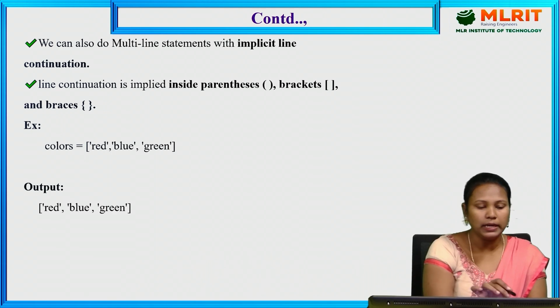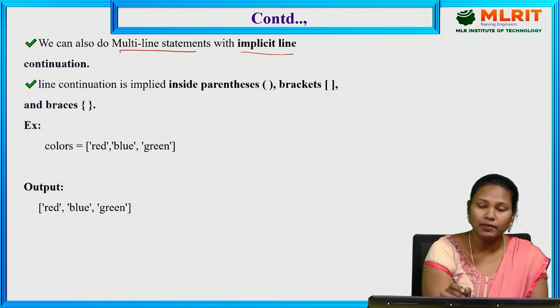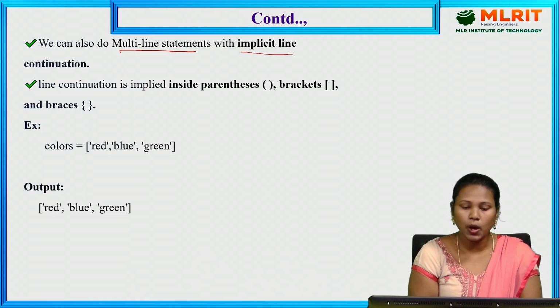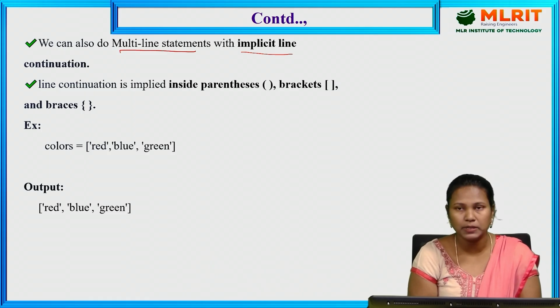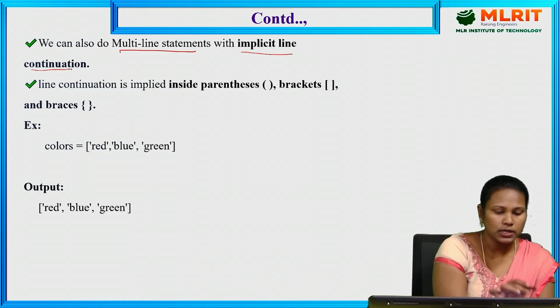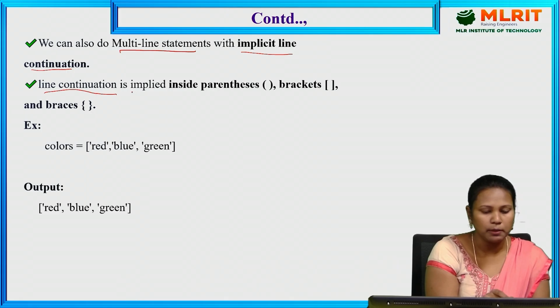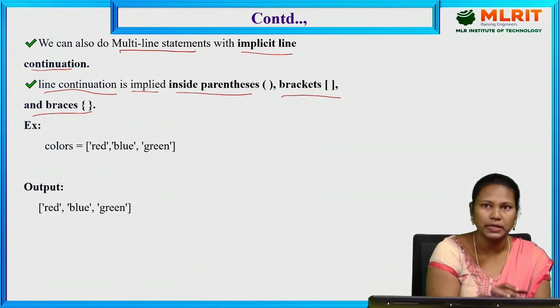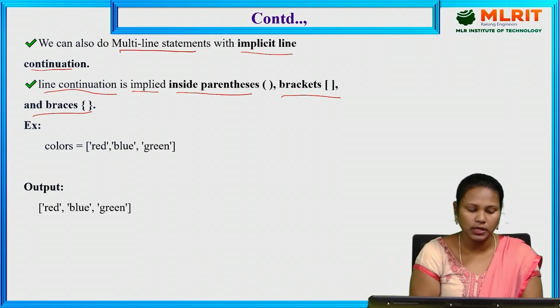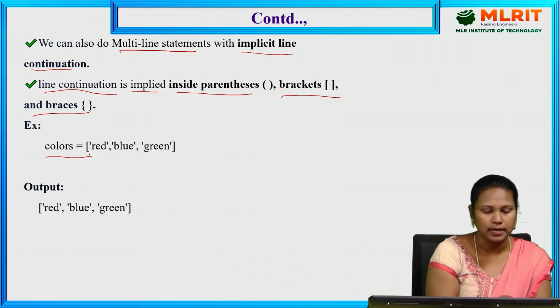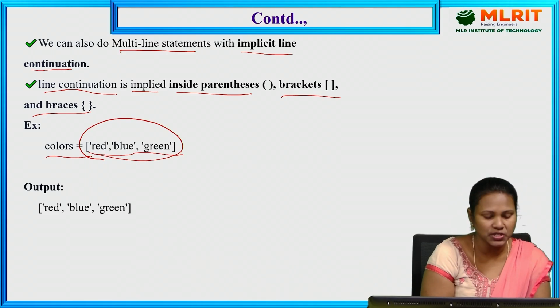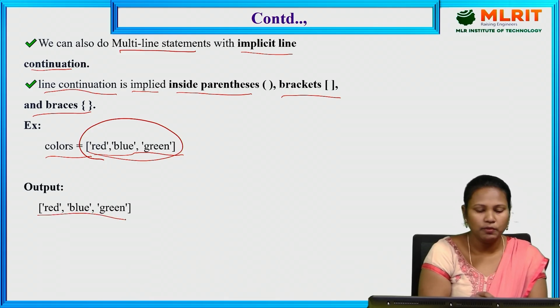Again, in multi-line statements, we also have implicit line continuation. How do we define the implicit line? Line continuation is implied inside parentheses, brackets or braces. For example, colors: red, blue, green. If you want to display the same text in a single line, we use parentheses, brackets or braces.